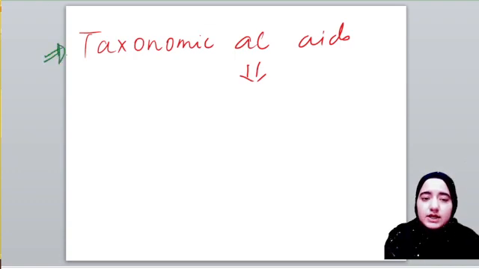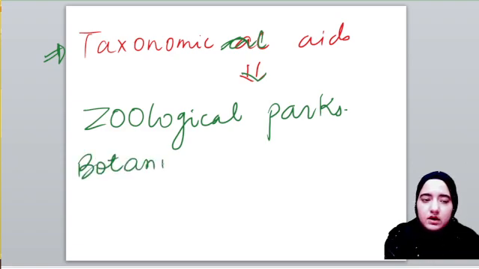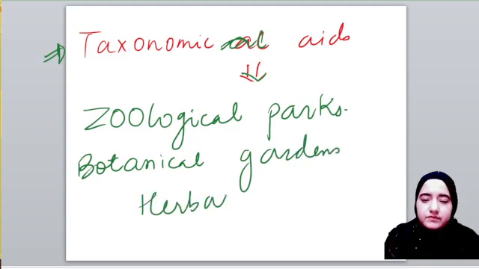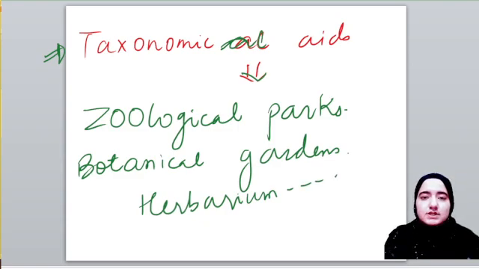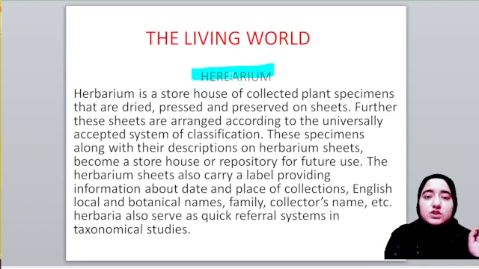Taxonomical aids include zoological parks, commonly known as zoo parks, botanical gardens, herbarium, and so on and so forth, which we are going to discuss in our upcoming sessions. But in this session, we will try to understand what herbarium is. Herbarium is nothing but a storehouse in which we collect plant specimens.